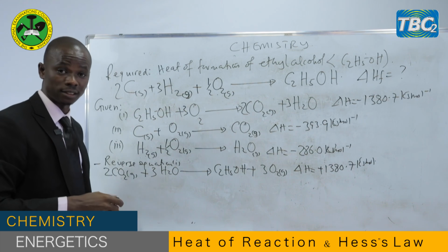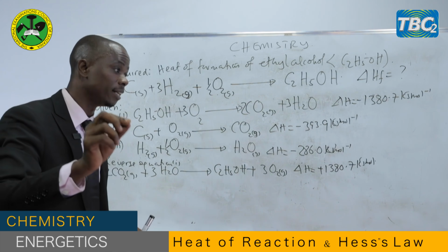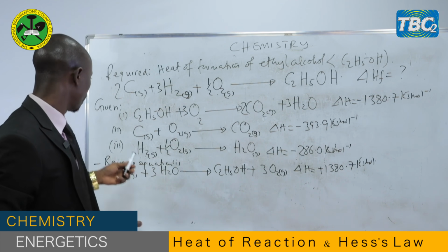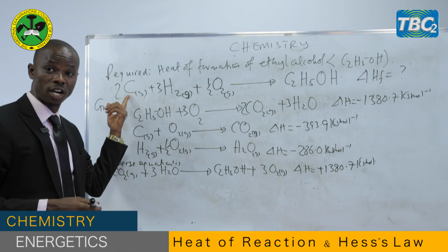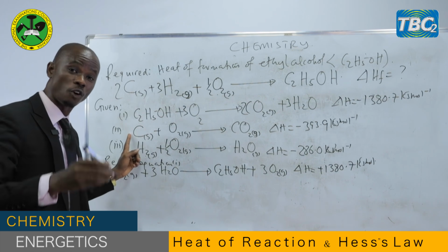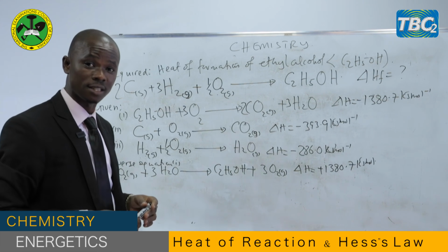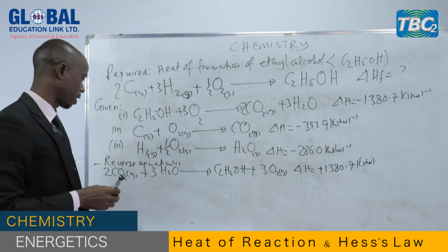Now, we come to the reactants. On the reactant side, we have carbon. You find among the remaining 2 equations which one has a carbon atom. It is the second equation. But in the required equation, 2 moles of carbon are needed, and here we have only 1 mole. So what you have to do, as I've told you, are you remembering, my students? You have to multiply this equation by 2 in order to get the required one.